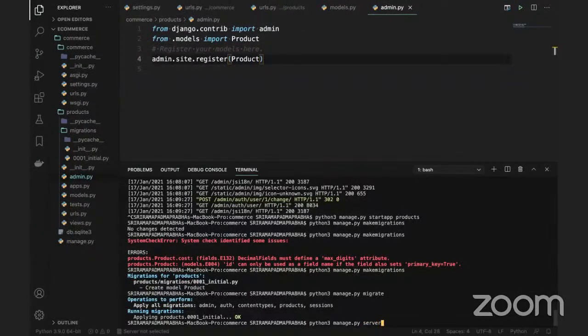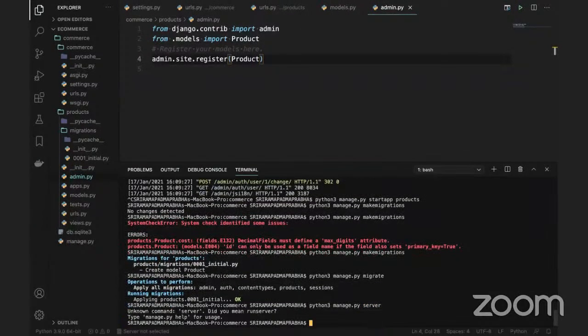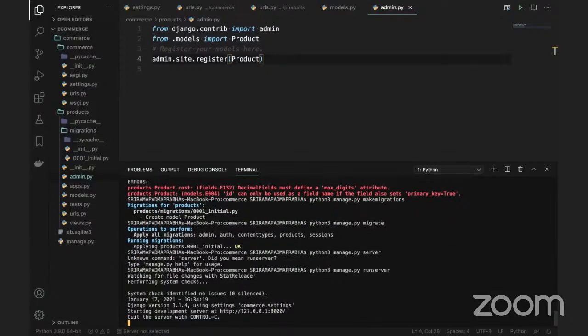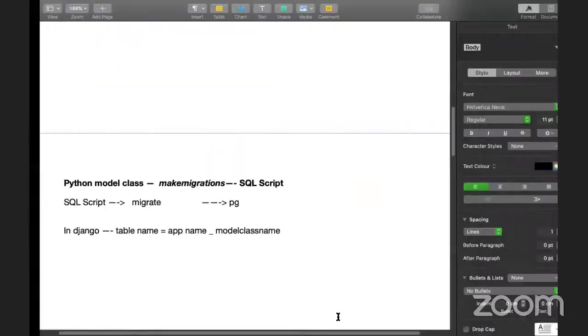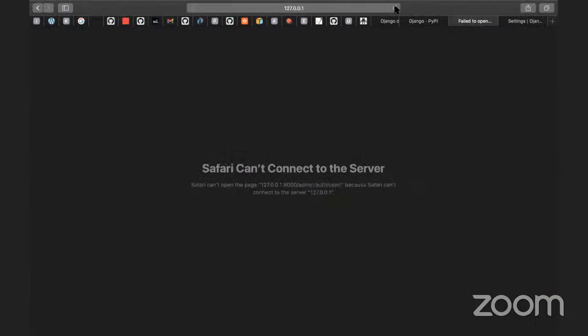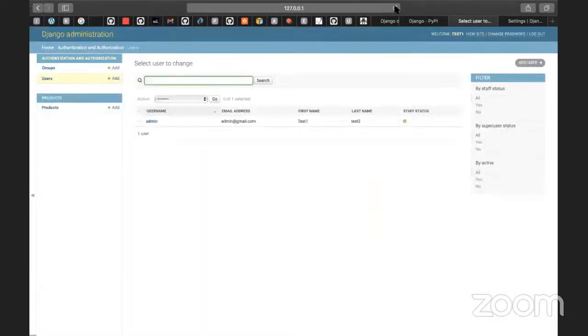We can use manage.py runserver, and the spelling is wrong. Yes, so it's runserver. Sorry guys, that's my bad. Runserver, and the server will get up now. I'll go back to the URL again, refresh it, and you can see at the left side there is products.